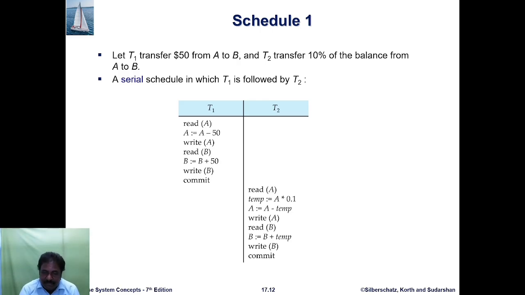Then read B, and B = B + temp, the 10% amount transferred in transaction 2. The temp denotes the 10% of the amount transferred from the initial amount. So write B writes the final remaining amount of B. Then the commit state means the final state of the process is stored on the hard disk.